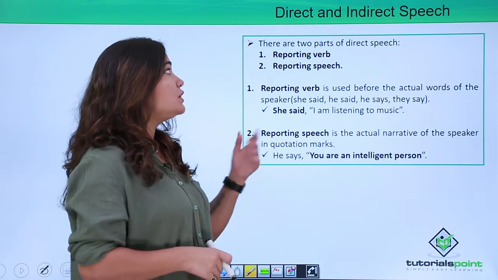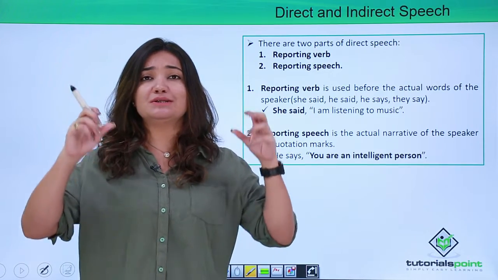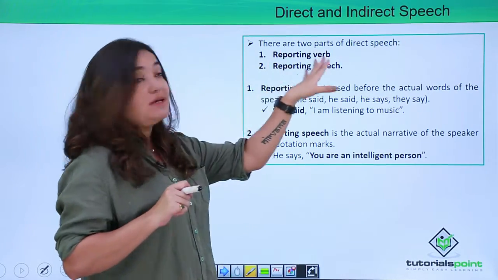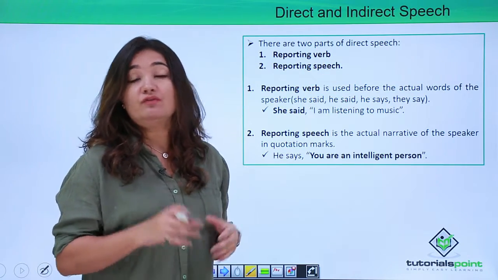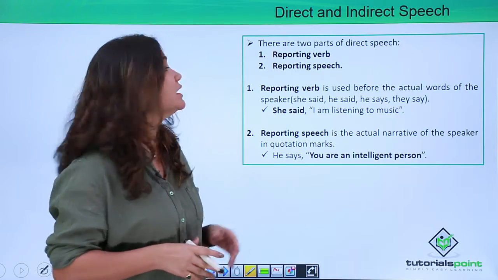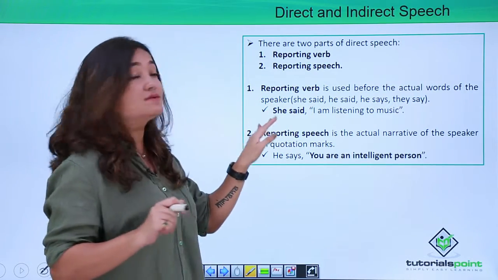Of course. So first, let's just understand what is the structure of your direct speech. Now, there are basically two parts of direct speech. So what are they? First is your reporting verb, and second is your reporting speech. Now, what is reporting verb?